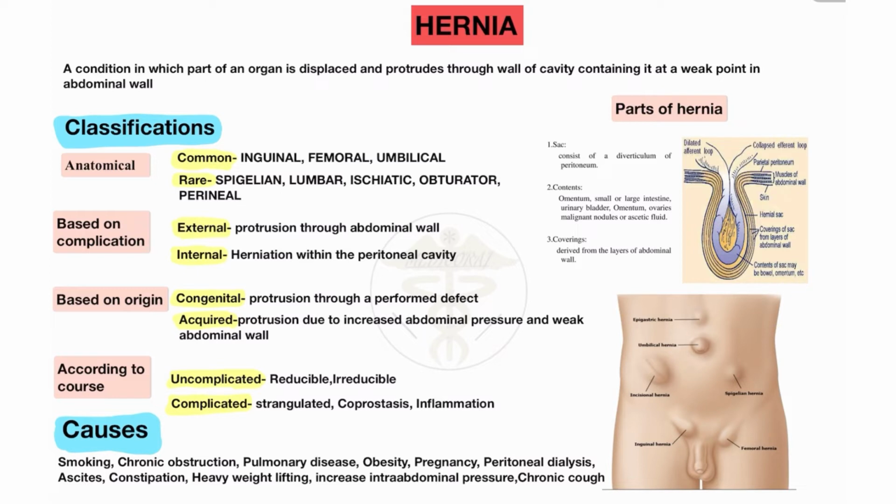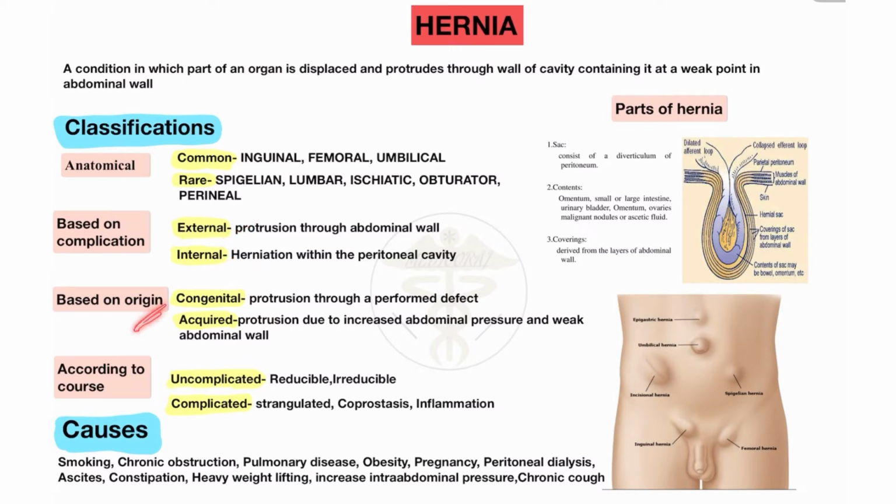On the basis of complication, a hernia may be external or internal. When it occurs externally, there is protrusion through the abdominal wall, so it is an external type of hernia. An internal hernia is herniation within the peritoneal cavity. When herniation occurs inside the body in the peritoneal cavity and you cannot detect it from outside, it is called an internal hernia. So there are two types, external or internal.